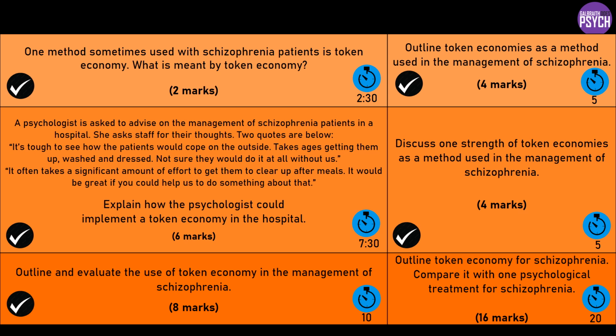So in terms of comparison, let's do CBT, for example. One difference between token economy and CBT is the involvement, or how active it is for the patient. Token economy is a very passive process where they just receive tokens and the learning happens because that's what behaviorism is, isn't it? It's quite passive. There's no active processing going on there.